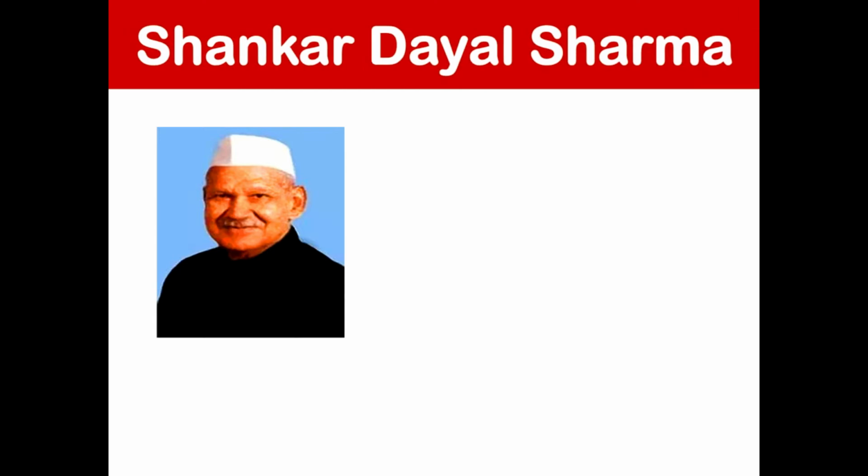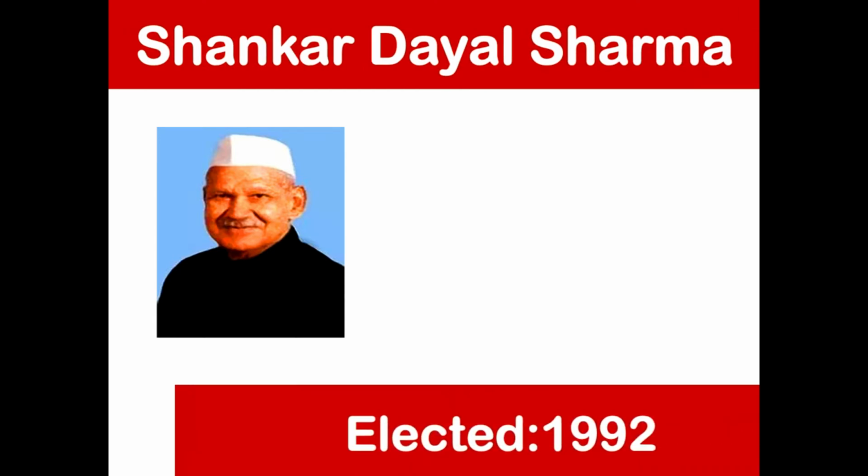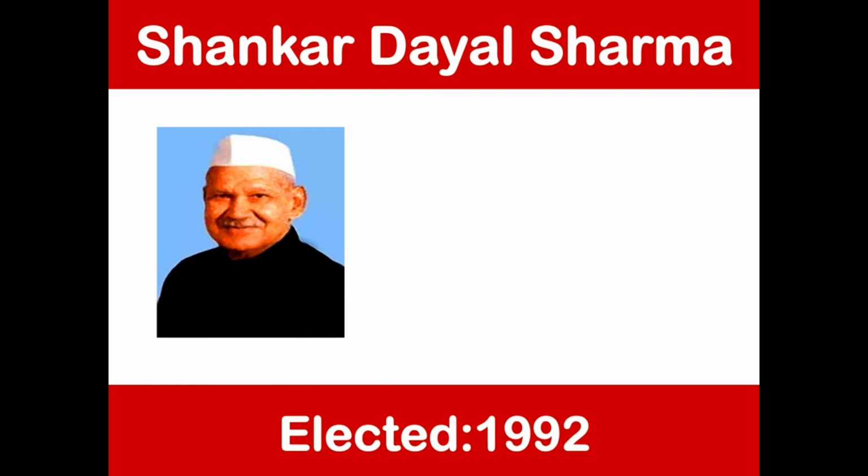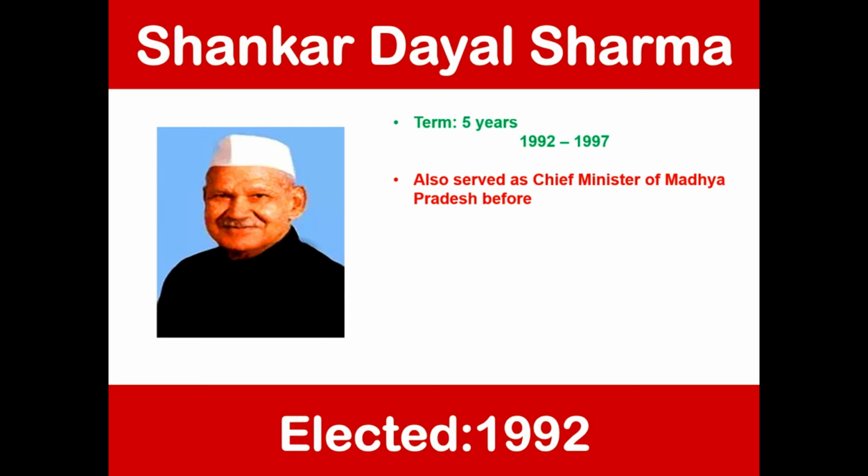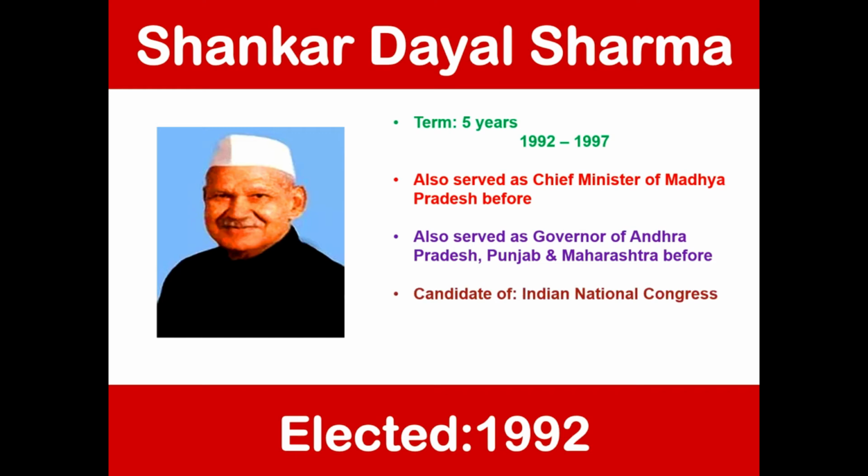Next president was Shankar Dayal Sharma. He was elected in 1992. He served a term of 5 years from 1992 to 1997. He also served as the Chief Minister of Madhya Pradesh. He also served as the Governor of Andhra Pradesh, Punjab, and Maharashtra.